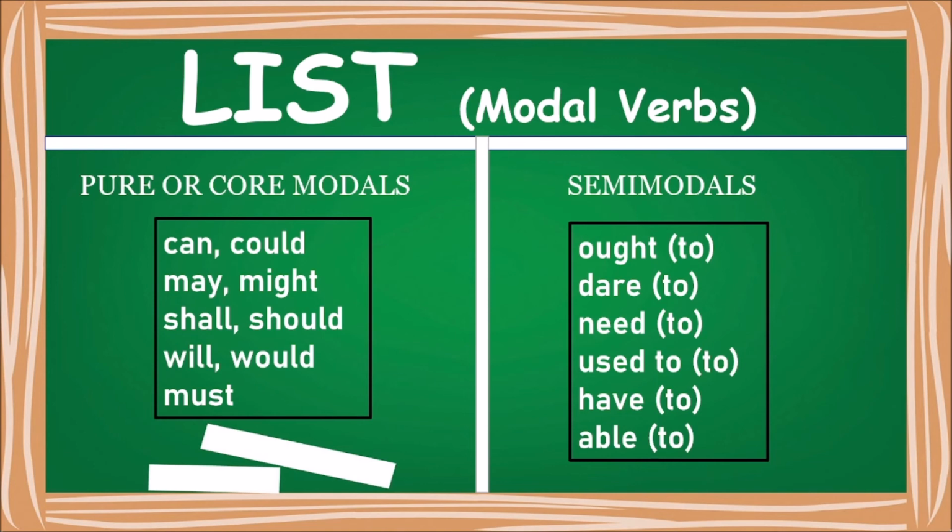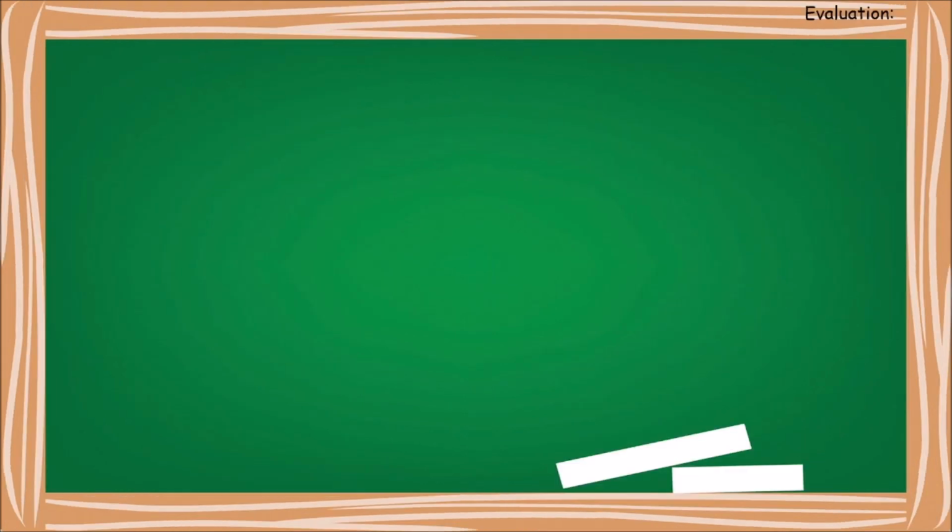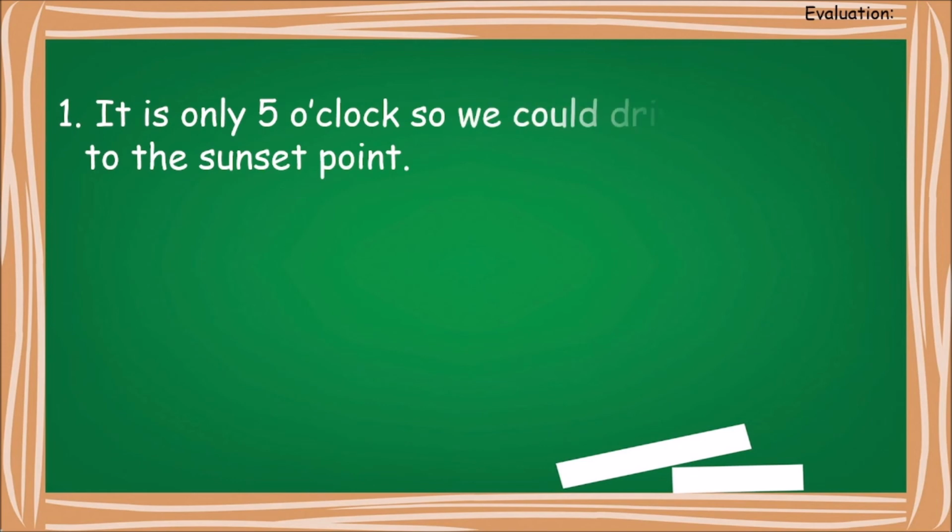So we saw the four contexts. Now let's see whether you are able to find out the modal verbs. The first sentence is, it is only 5 o'clock, so we could drive up the hill to the sunset point. It is only 5 o'clock ही बजे है. Let's always translate.